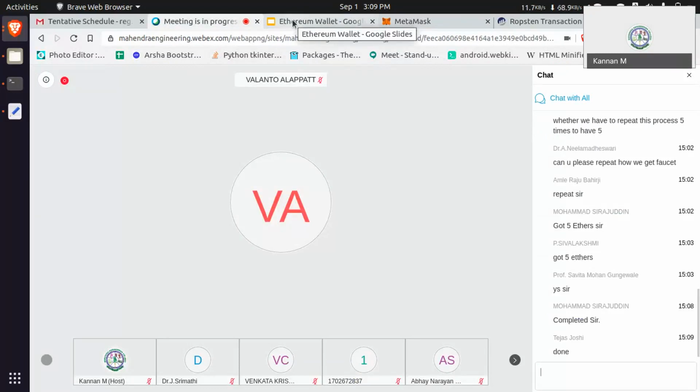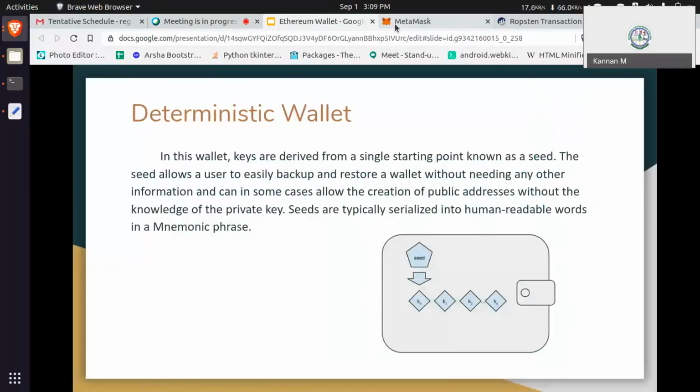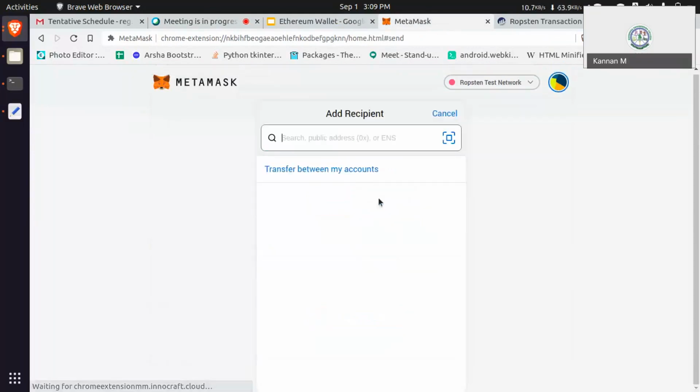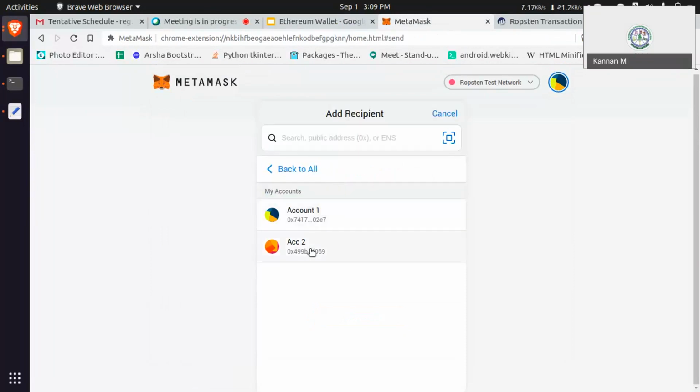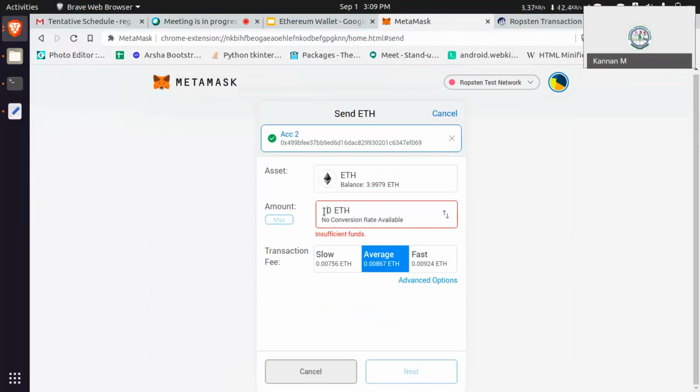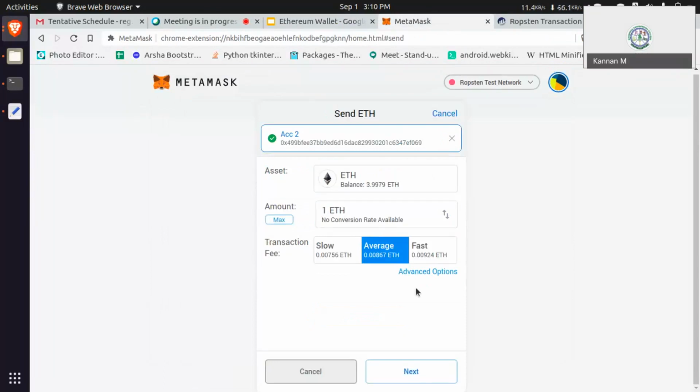Actually, I fetched 5 ether, but right now it's showing the balance is insufficient to transfer. Can you check how much you entered? I think it is 1 0. While clicking, I'm also facing that issue. Here you entered 1 ether, but it is showing insufficient fund. The zero is not removed. That was one, sir.